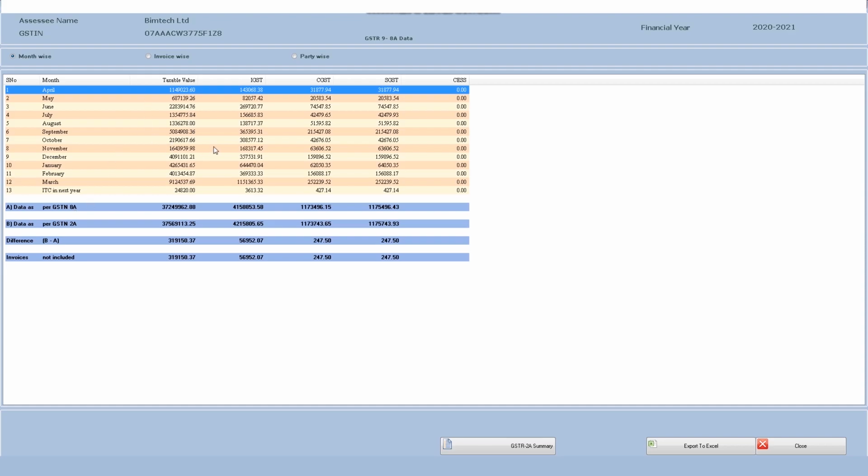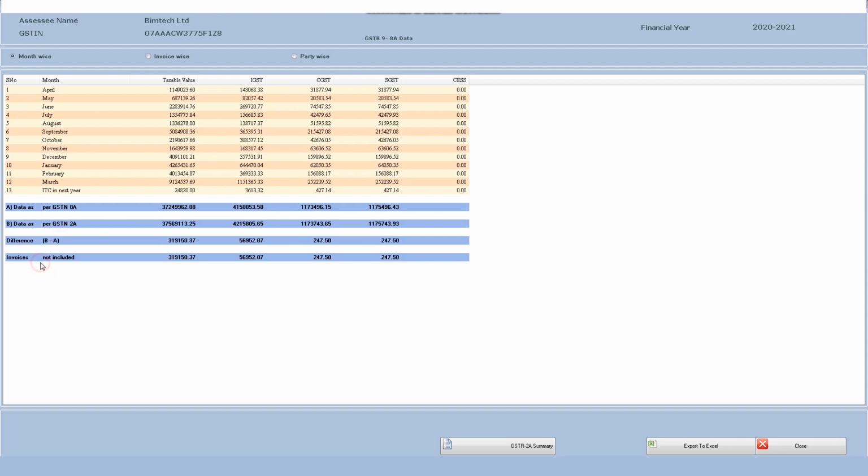In that particular Excel, the data is divided into two parts, that is the data for which we can take credit and data for which we cannot take credit. The data for which we can take credit will be shown to you over here, and the data for which you cannot take credit will also be shown to you over here. Data as per GST and 8A is coming, then data as per GST and 2A is coming. So the whole data for which you have downloaded 2A will be coming to you over here. Then its difference is coming.